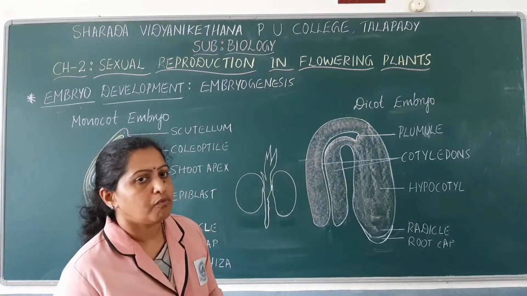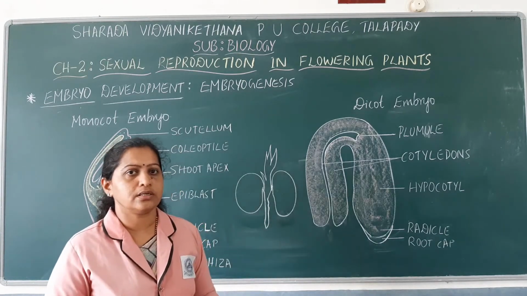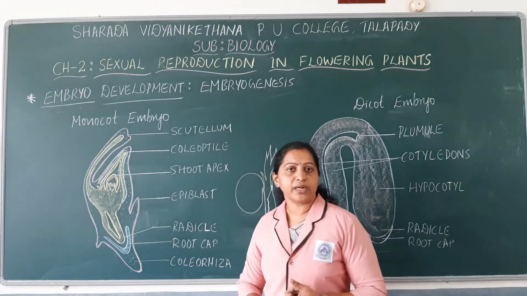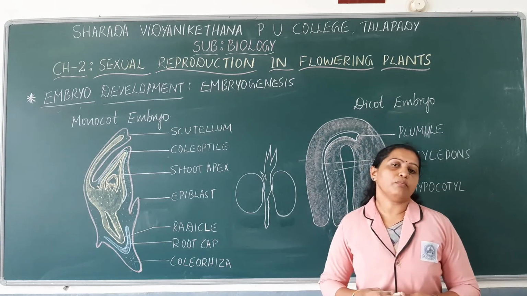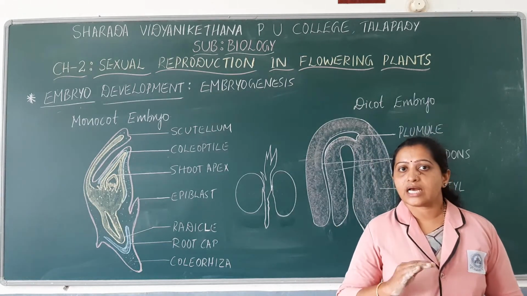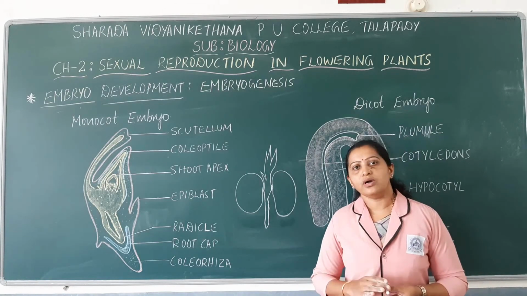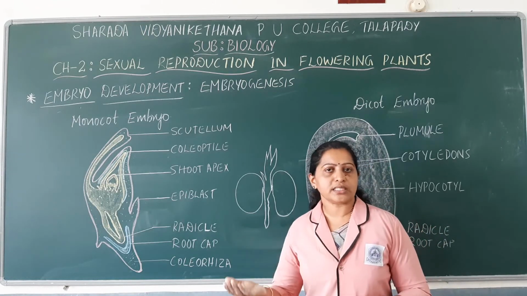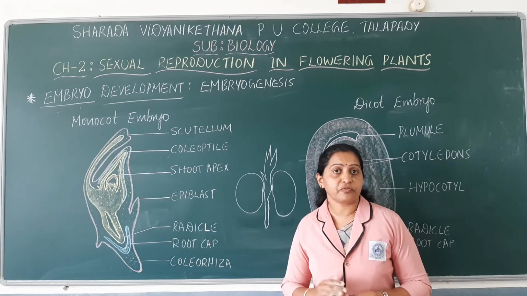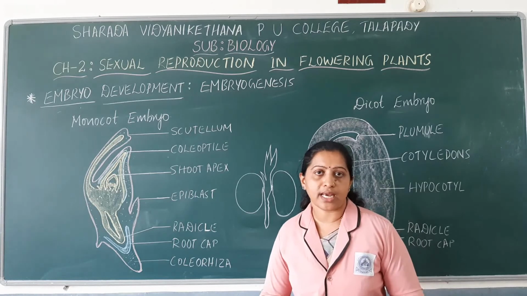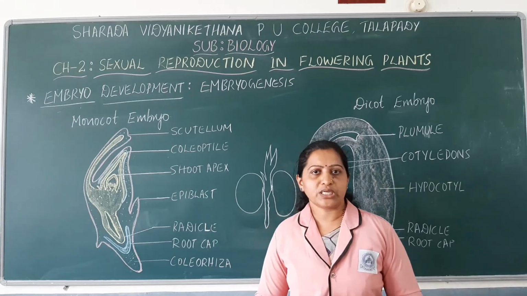Next we'll discuss about seed, the next events in post fertilization events. Already we have discussed endosperm development as well as embryo development. So what are the other two events that are seen in post fertilization events? They are transformation of ovule to, or maturation of ovule to seed, as well as maturation of ovary to fruits. And then we will discuss certain other special phenomena that take place in some of the flowering plants, that is polyembryony as well as apomixis, which occurs only in certain species of plants.